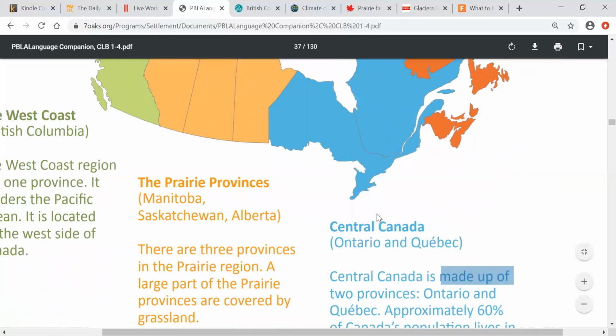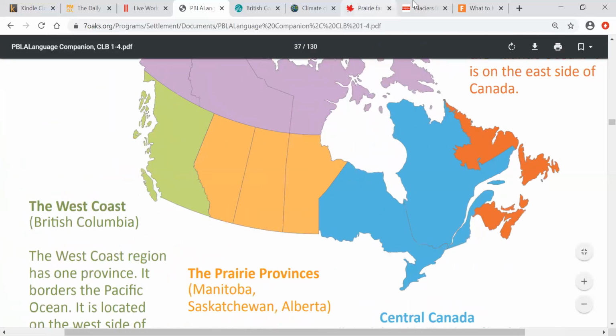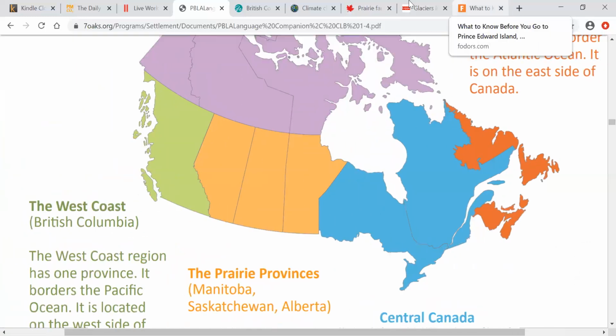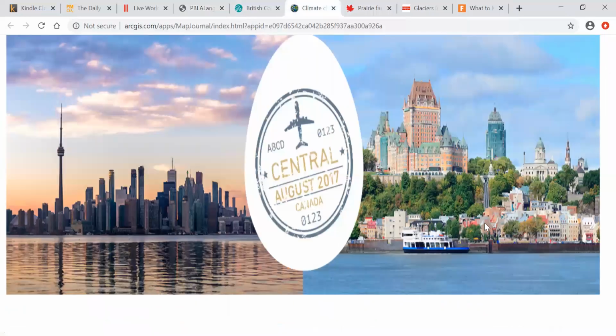Many people live here. Okay, let's see a picture of Central Canada. You will see, for example, here. This is a picture of Central Canada. You will see this. Have you seen this before?